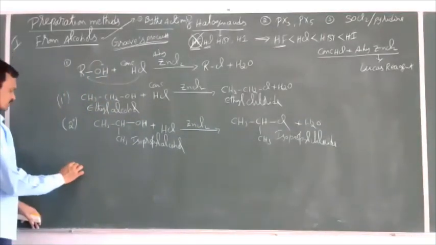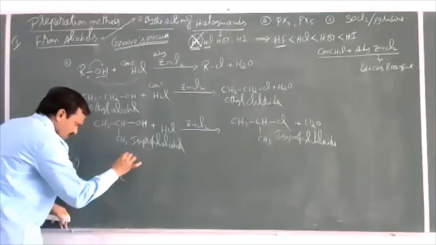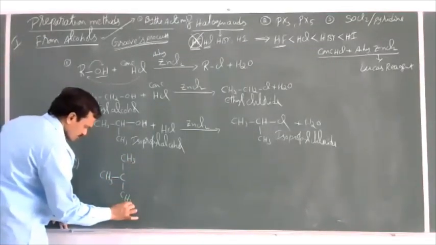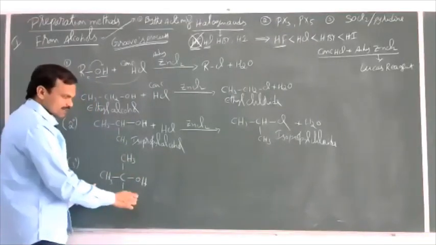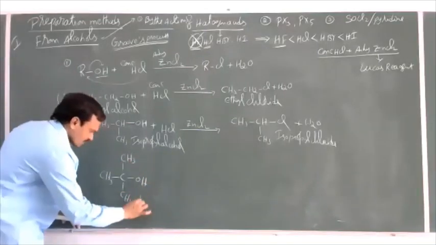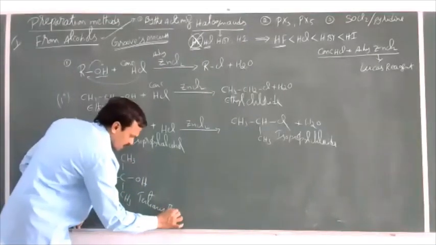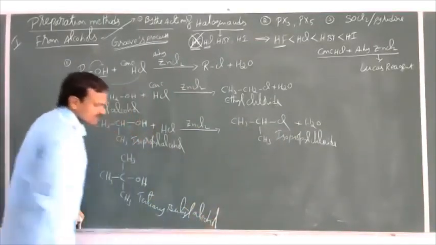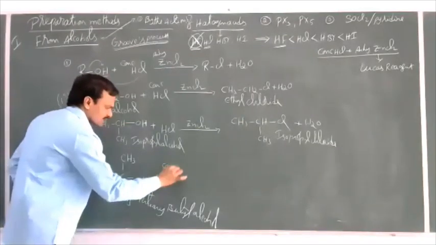Now let us see the action on tertiary alcohols. I'll take a tertiary alcohol here, tertiary butyl alcohol. Here OH is attached to a tertiary carbon. Total 4 carbons are there. This is a tertiary alcohol. The name is tertiary butyl alcohol. Tertiary butyl alcohol reacts with concentrated HCl